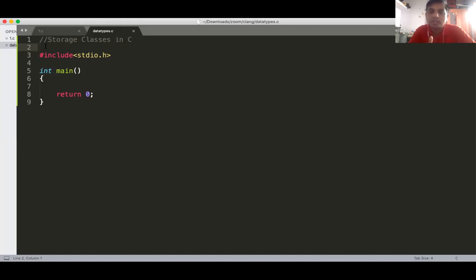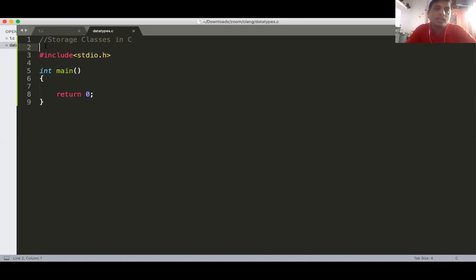The third type of memory is known as the stack, where all the function calls and the local variables are created. All the function calls will be done on your stack memory, as well as all the variables created in your function. And the fourth type of memory is the heap. Heap memory contains the dynamically allocated variables by using malloc and calloc.